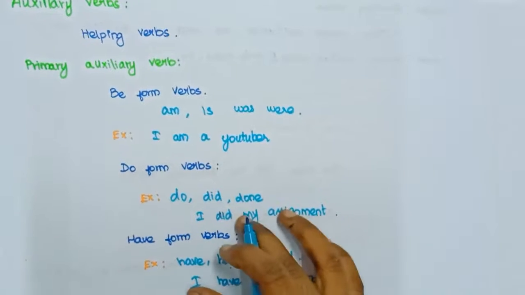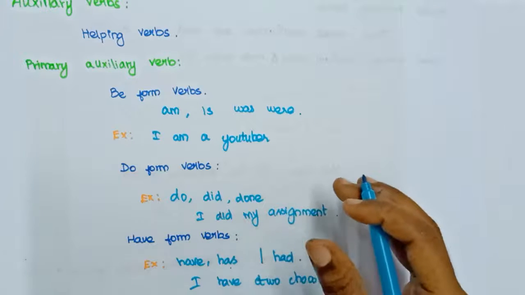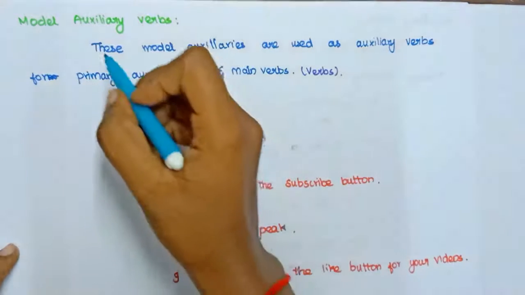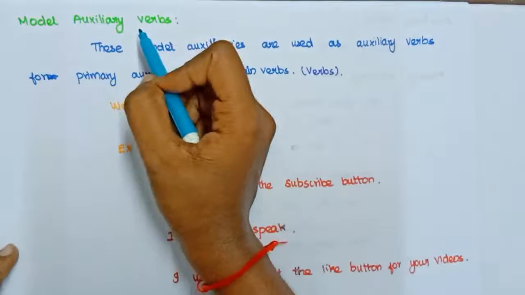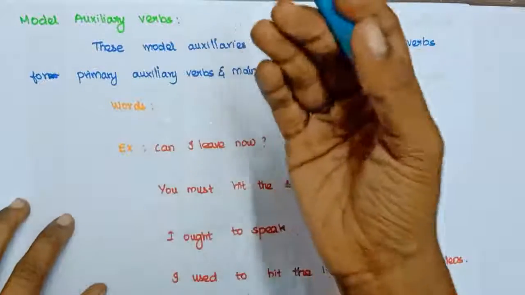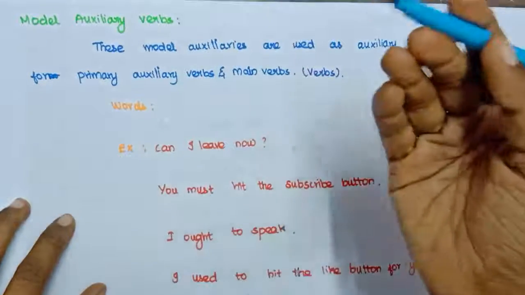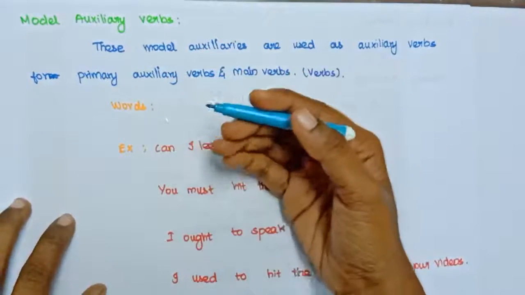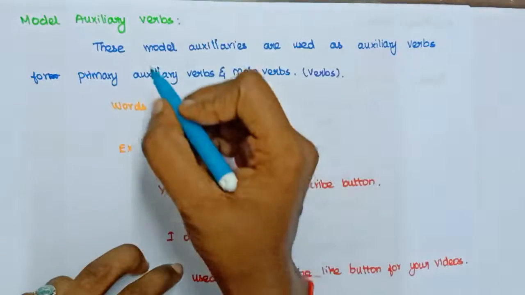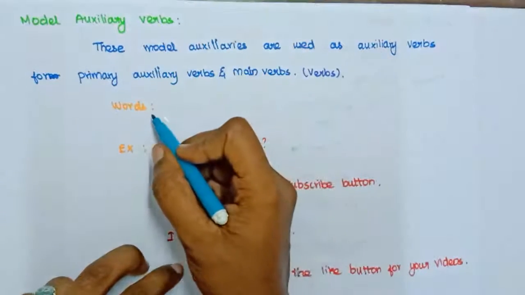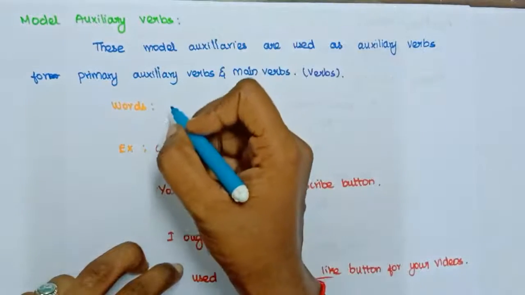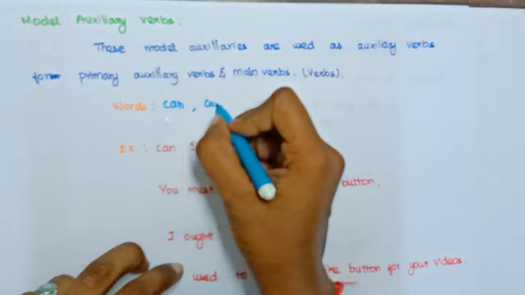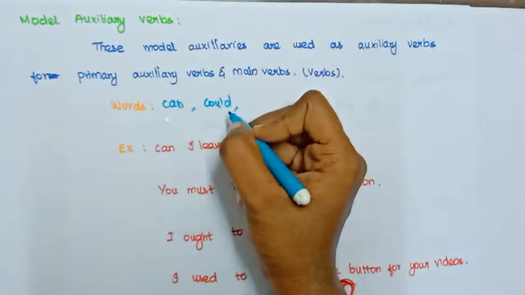Okay, we are getting into the next kind, the subkind of auxiliary verbs, which is modal auxiliary verbs. What is a modal auxiliary verb? This modal auxiliary verb is used as a helping verb for the main verbs. What are the words which come as modal auxiliary verbs? Can. What is the past of can? Could is the past of can. And the other one, will.